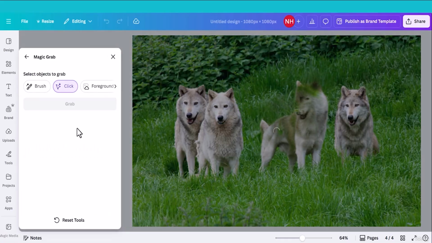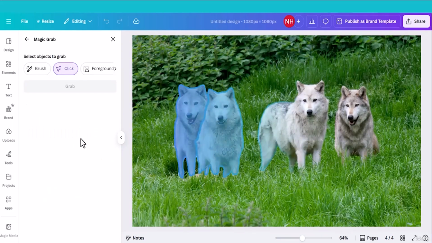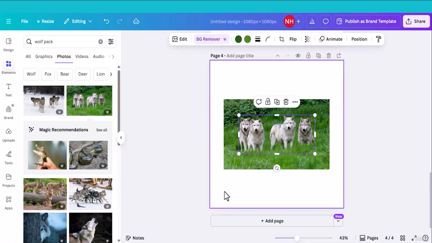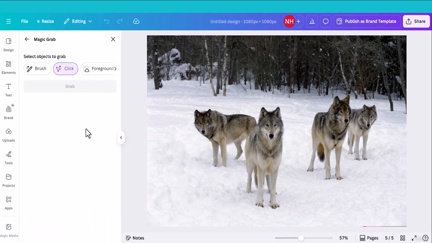This is foreground. Under the Magic Studio, click Magic Grab and now select foreground. What it will do, it will select all the objects from the photo. Then click grab. It will separate the elements from the background. As you can see, we can remove this one, bring it back. So this way, with the help of Magic Grab, you can move any objects from the image, you can resize it, even you can delete from the image.